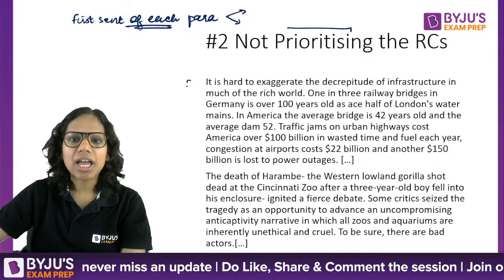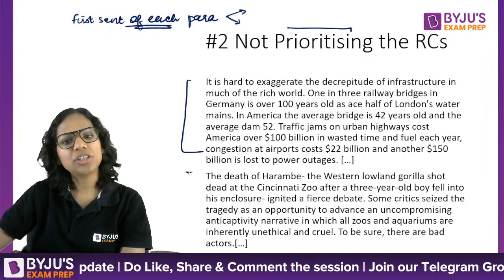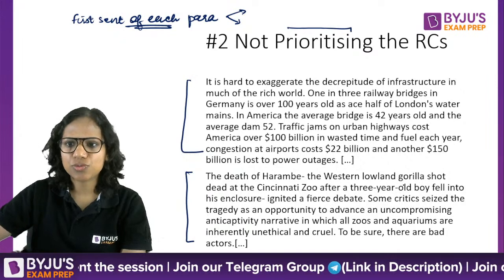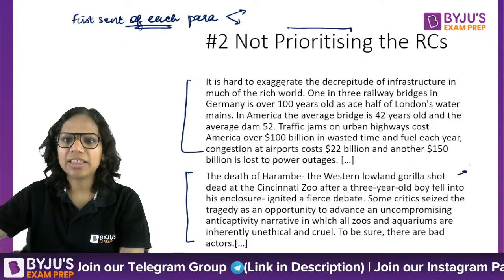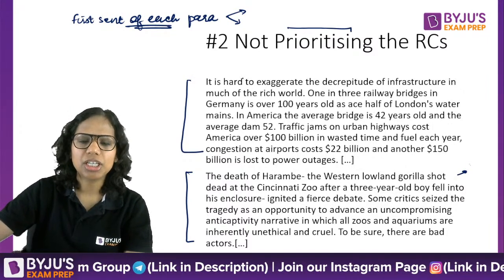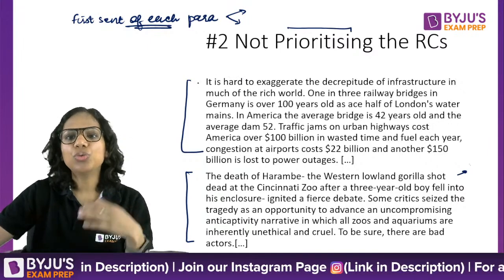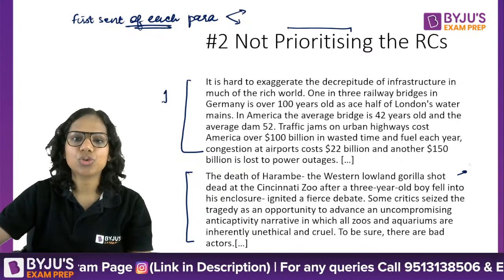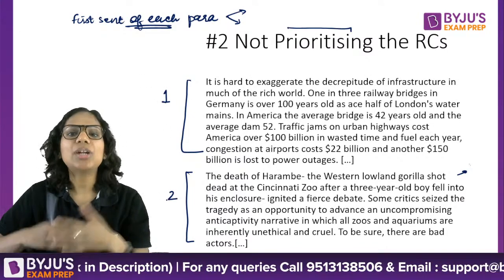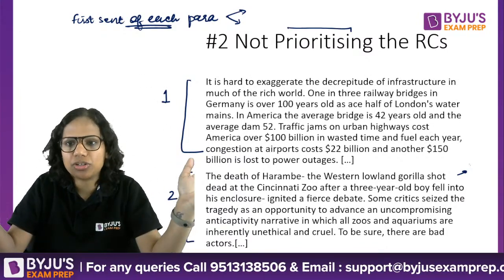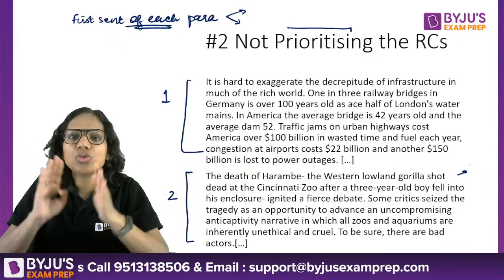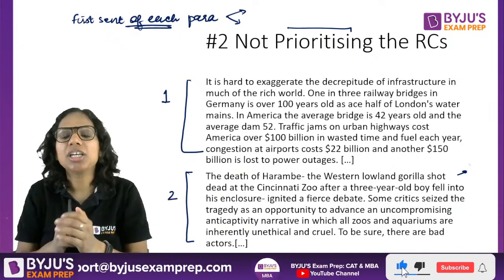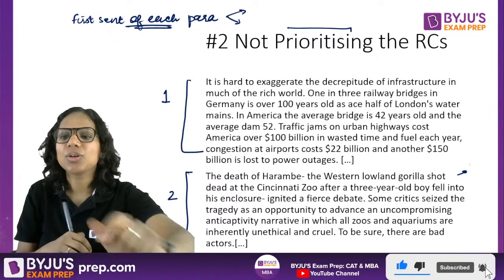Now here I have taken two passages from your previous year papers only. This one is from 2020, I believe, and this one is from 2017, right? So I want you to read both these paragraphs and then tell me which one would you attempt first, one or two, and why. Your reasons could be different. There is no set order for everybody, it differs for everybody. So tell me which one would you attempt first and why.